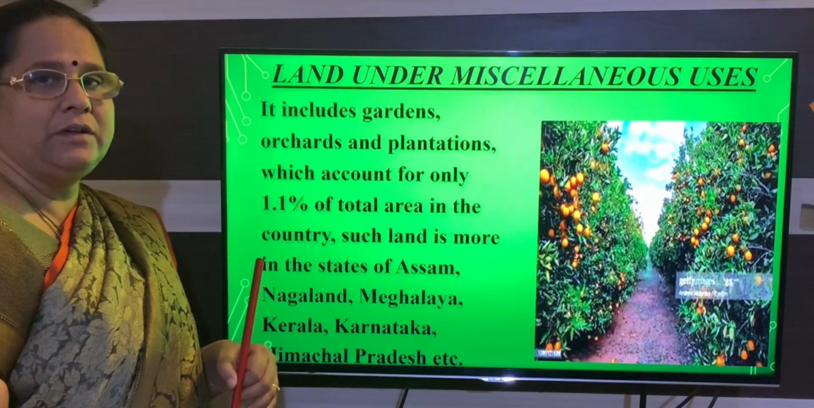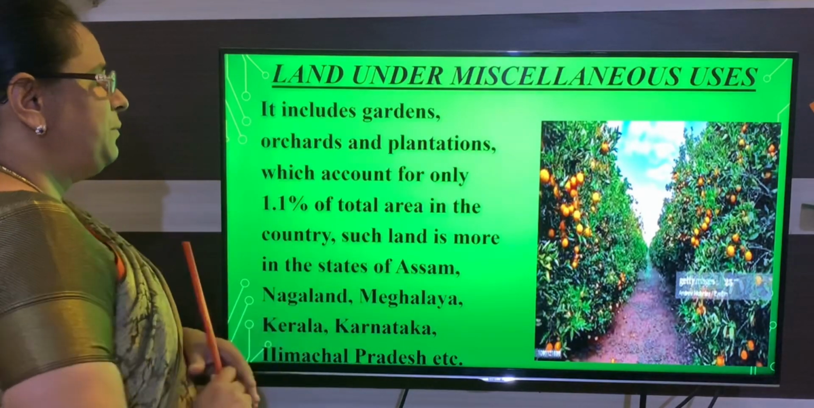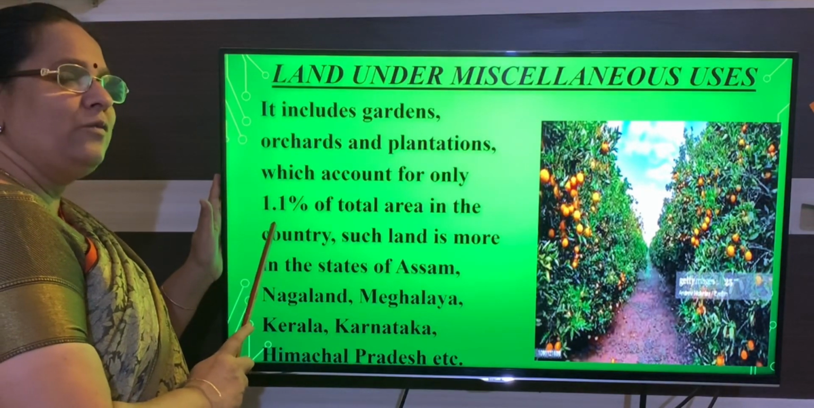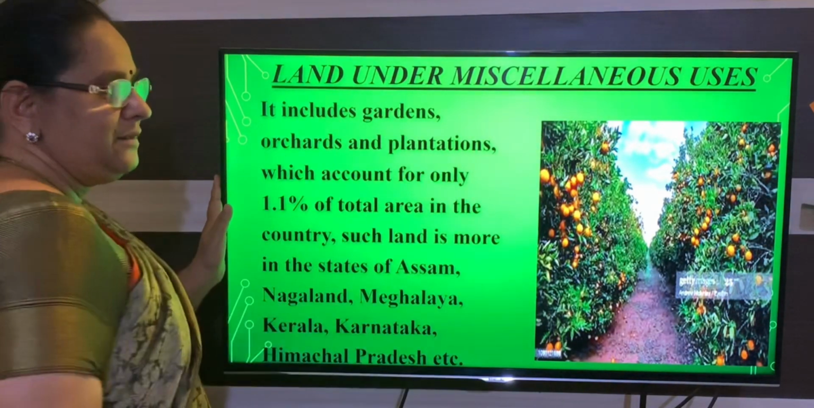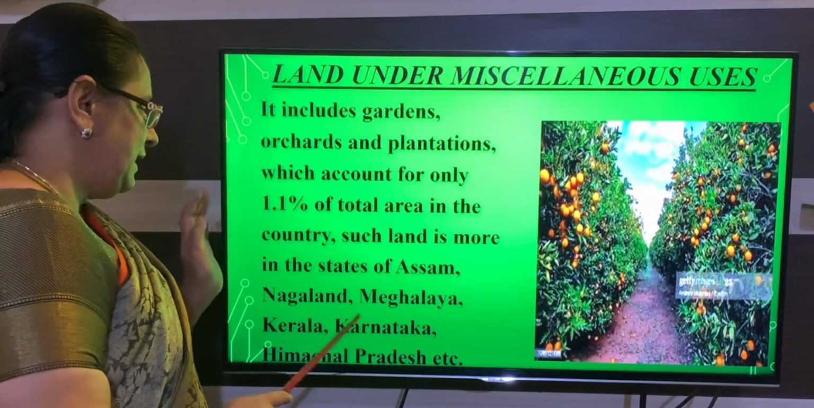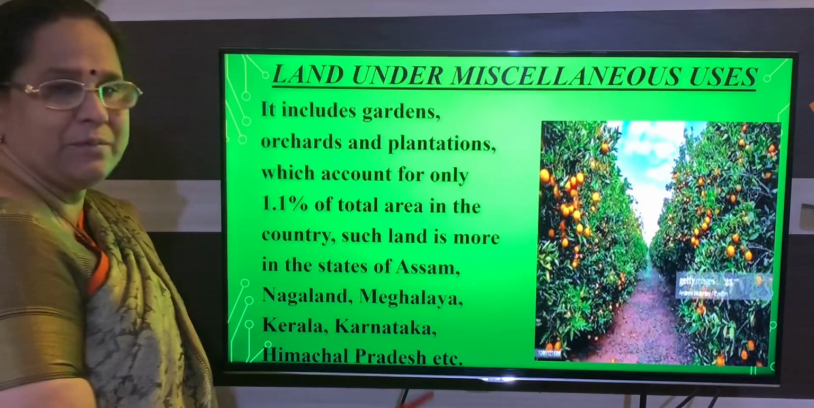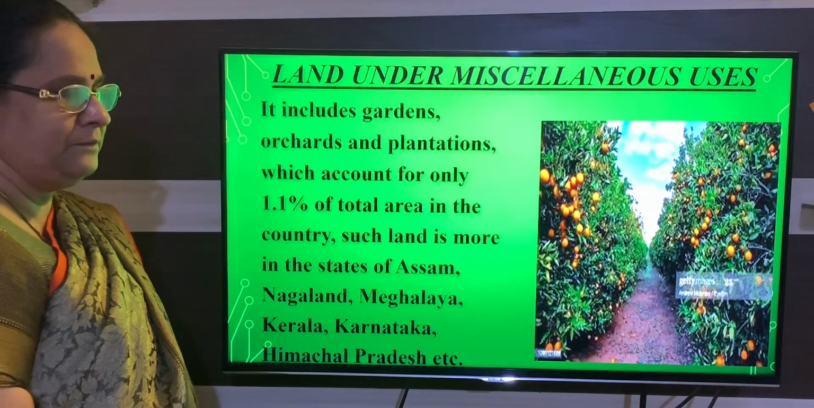Is that clear, children? A land which is used for orchard purpose, a plantation, or it may be used for garden purpose. Only 1.1% of land is under miscellaneous uses. And mainly you will find this in Assam, Nagaland, Meghalaya, Kerala, Karnataka, Himachal Pradesh. Is that clear, children, all of you? Have you understood?